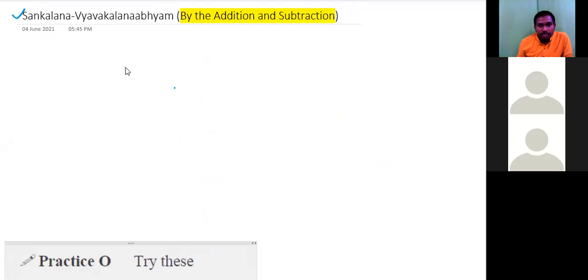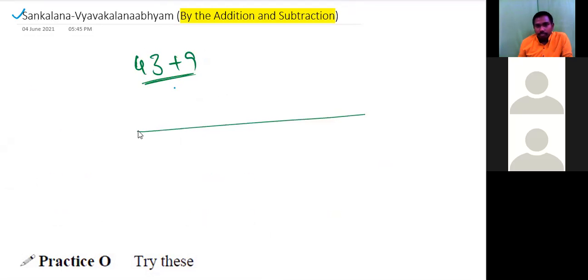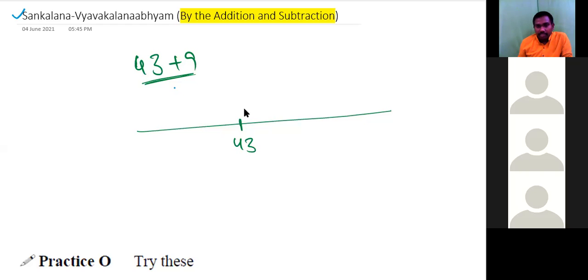Suppose in the previous case, some 43 plus 9. So what we have done? 43 plus 10 minus 1. If it is 43, simply we have added 10. Somewhere it will be 9. Actually, we need to add 9 only, but we have added 10.